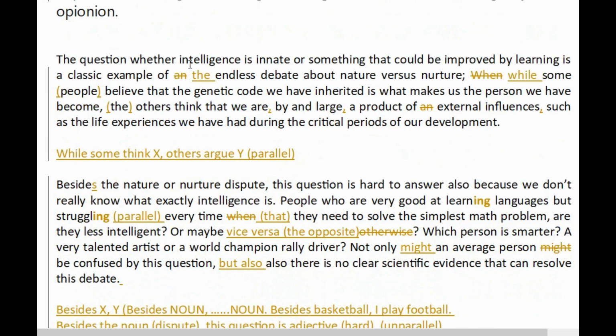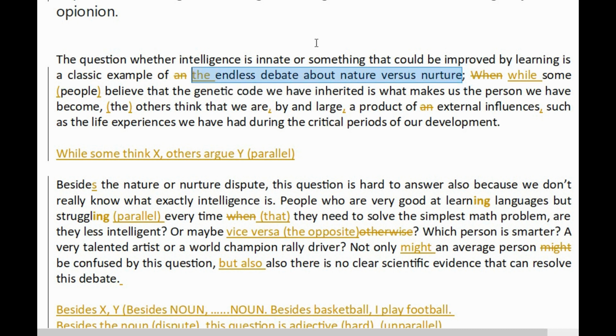Okay, the question whether intelligence is innate, and you can say the question of whether intelligence is innate, but we do drop it out sometimes, and so I don't see any problem with dropping it here. The question whether intelligence is innate or something that could be improved by learning is a classic example of the endless debate about nature versus nurture.